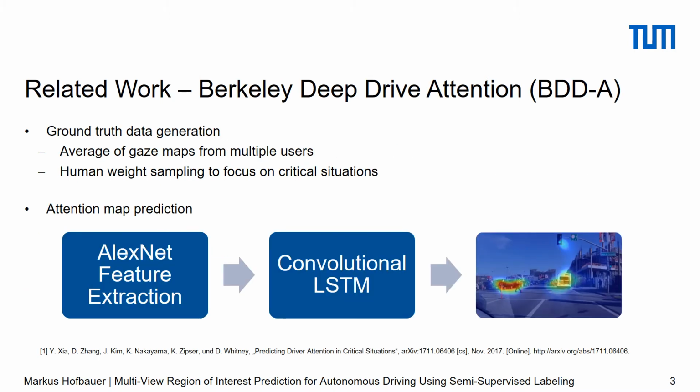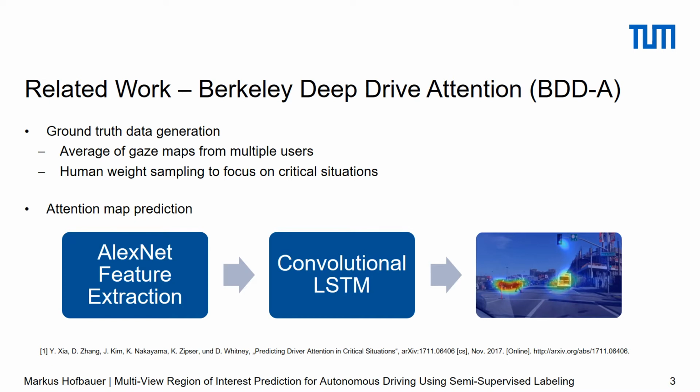There are already well-performing region of interest prediction models, so we use a state-of-the-art model as a baseline for our setup. The so far best performing network was trained on the Berkeley Deep Drive Attention dataset. In the following, we refer to this as BDDA for short. In contrast to object detection, obtaining the ground truth for attention is more complex. One possible approach is to use gaze maps for the detection of the ground truth. The authors of this paper use an average of gaze maps obtained from multiple users.